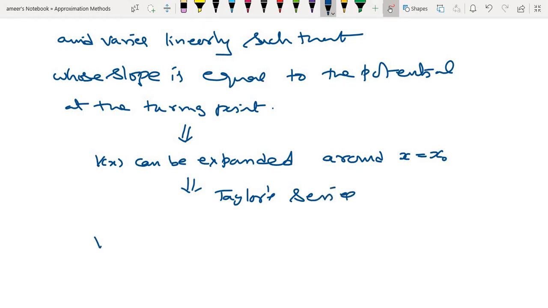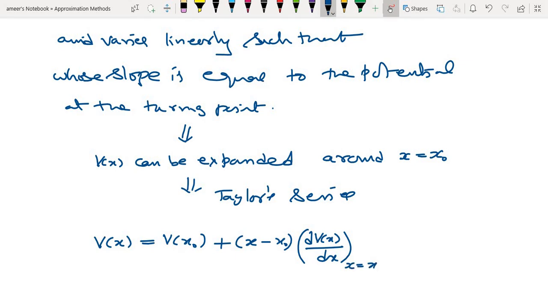I'll write it: V of x will become V of x0 at the turning point, plus x minus x0 times d V by dx at x is equal to x0, plus higher order terms. We ignore the higher order terms here.